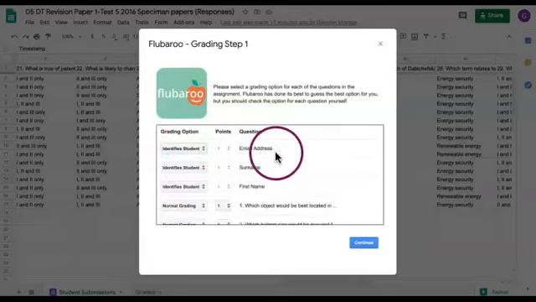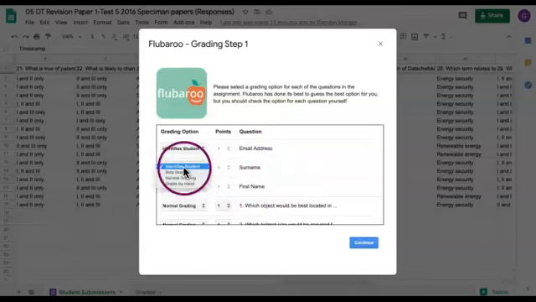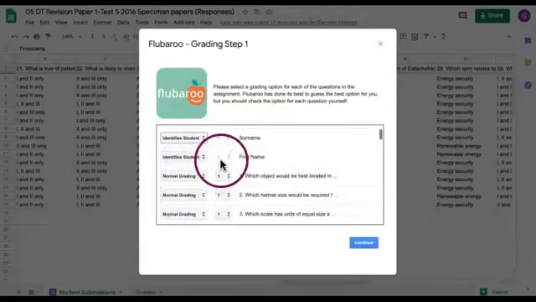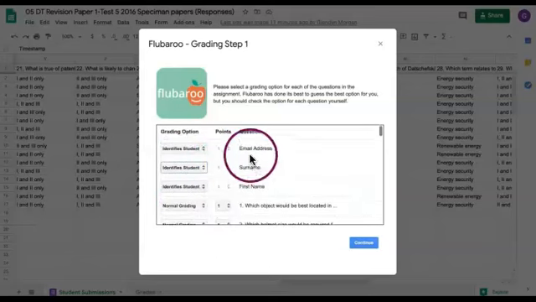The trick is, though, that at the top you really need to have designed your Google form so that you're collecting student email addresses, which it does automatically, but I would make a column just so that you keep everything clear. And then a name or surname, you can merge those. But we need to know who the students are, and we need to click on this down arrow here to say that we do want to identify the student for these first three, and then after that it's normal grading. I want to identify the student so that I can get them feedback later on.